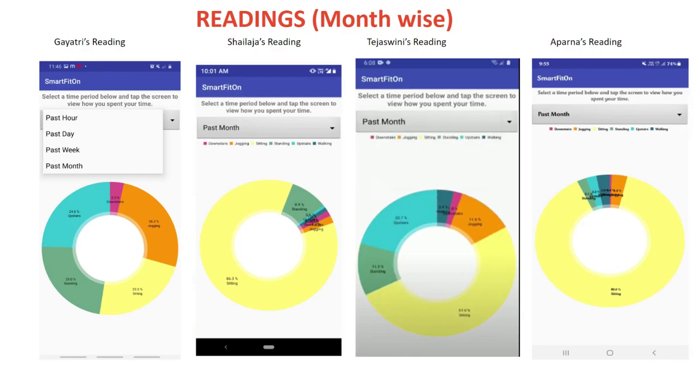Coming to the readings, a user can track the readings for the past hour, past day, past week, and past month. These are the readings of each individual of our team members. Everyone's activity is different for the past month. Similarly, it can be tracked for a day, week, or month.